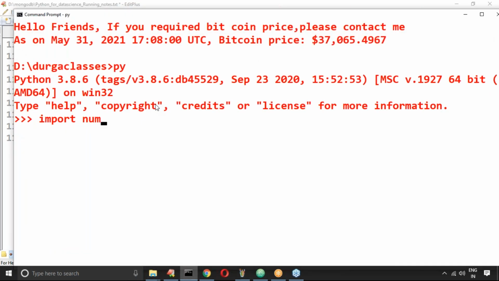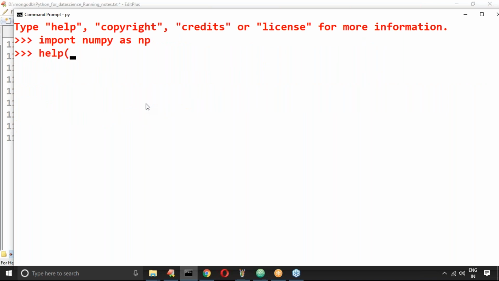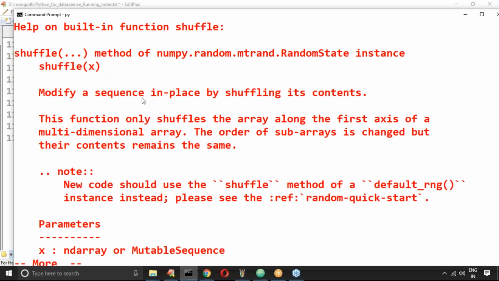Import numpy as np. With the help of np.random, what is the function? Shuffle. np.random.shuffle. Now here just observe shuffle(x).